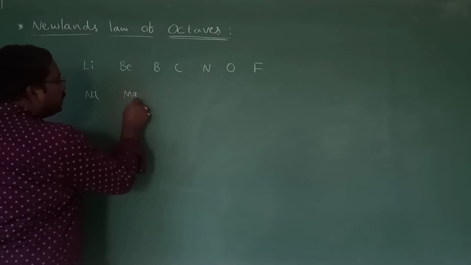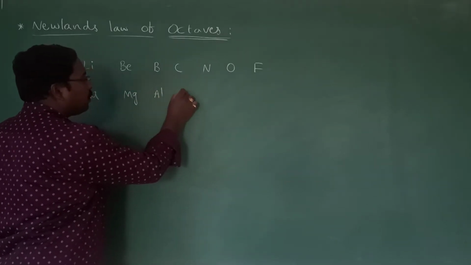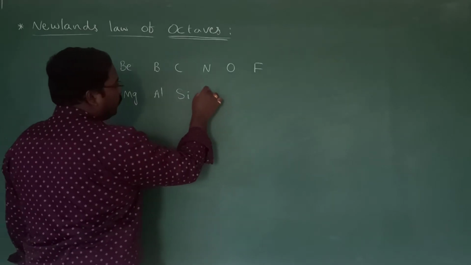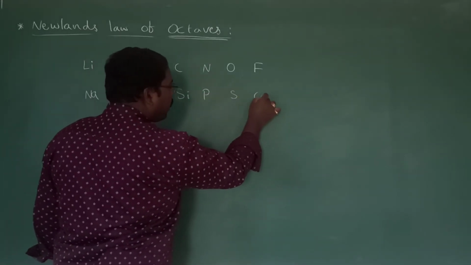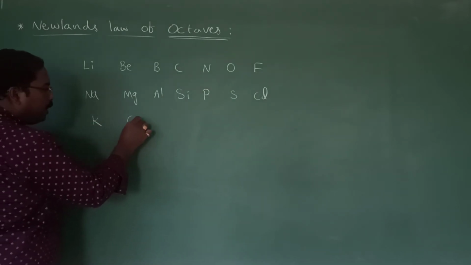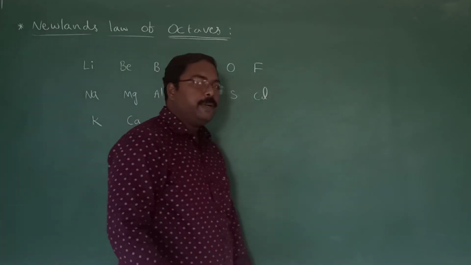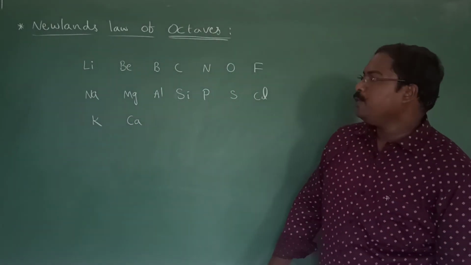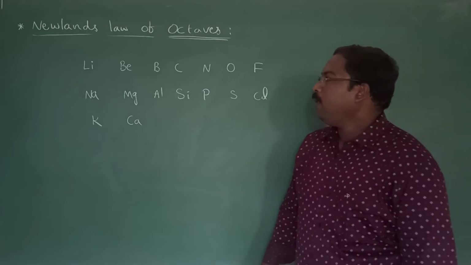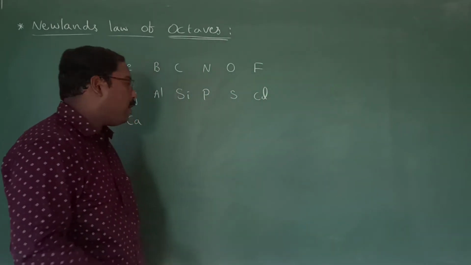Next, sodium, magnesium, aluminium, silicon, phosphorus, sulfur, chlorine, potassium and then calcium. Okay? So this is the arrangement given by Newland. Now let us check whether the law he gave is valid or not.